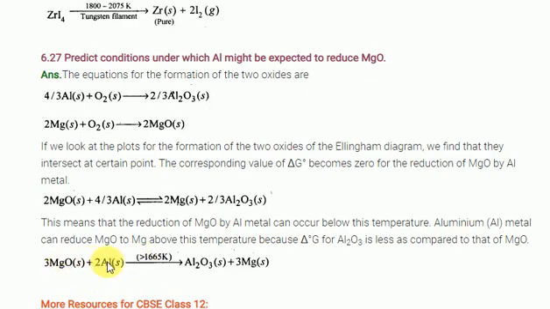Okay, look here, remember, for this reaction delta G value is 0. Delta G value 0 means an equilibrium reaction only. So this reaction does not proceed further; it will be at a static position only. Above this temperature, this reaction undergoes only the forward direction. So above this temperature, aluminum can reduce the magnesium oxide. Below this temperature, it cannot reduce the magnesium only.